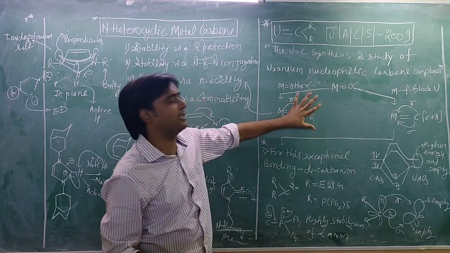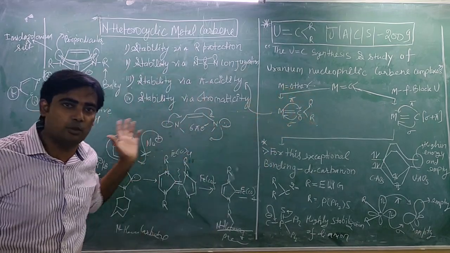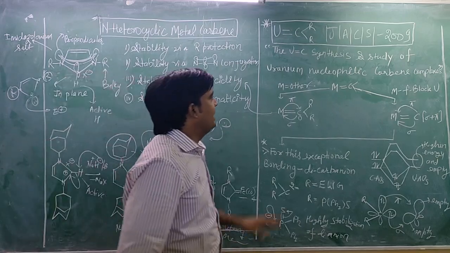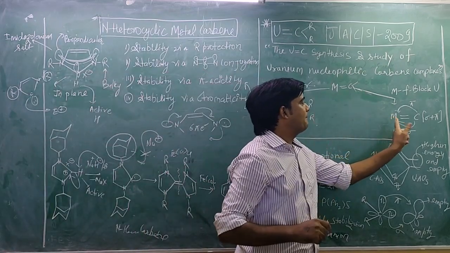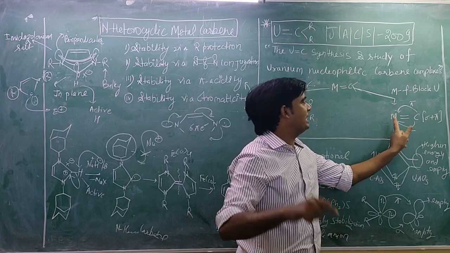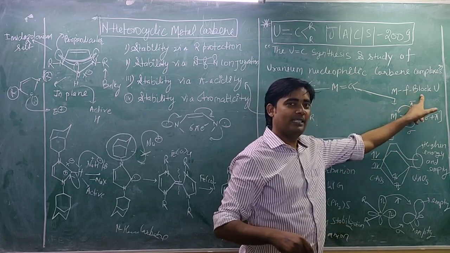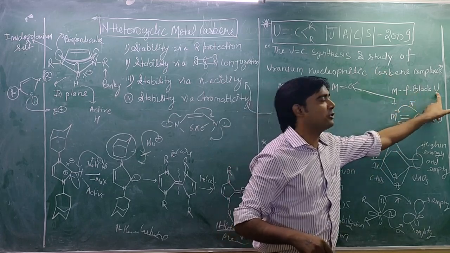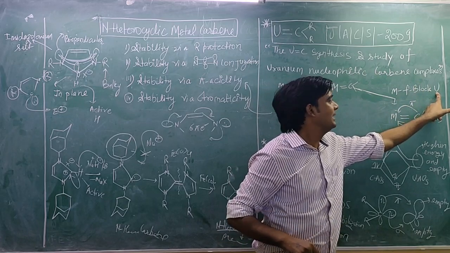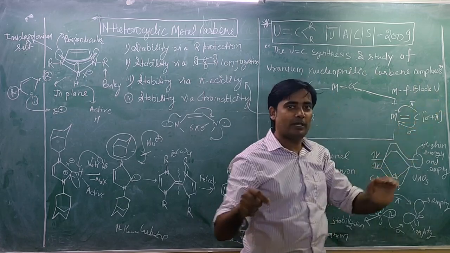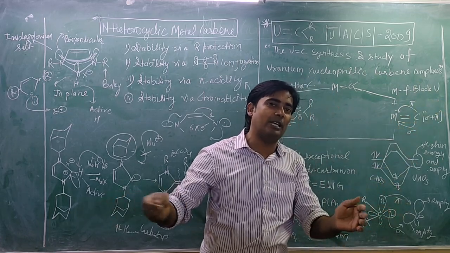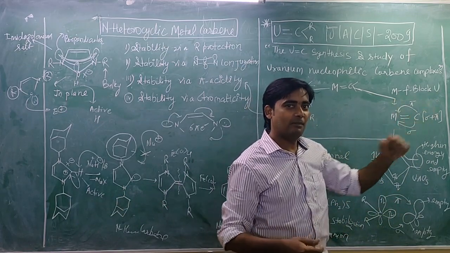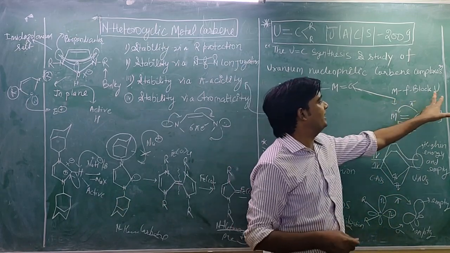We have already discussed a lot about this in the last lecture and today also. Another case is when the metal is an f block element. This paper was published on the basis of uranium interaction, but any f block element can also interact like this, though I am talking only about the particular metal uranium.